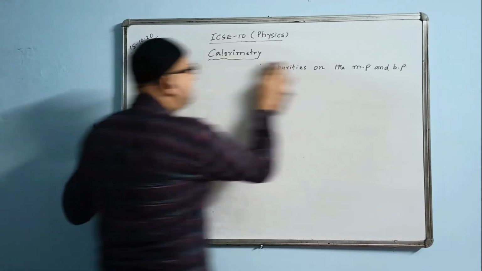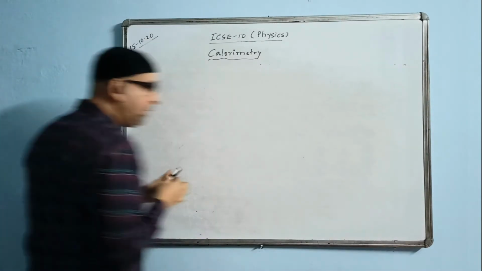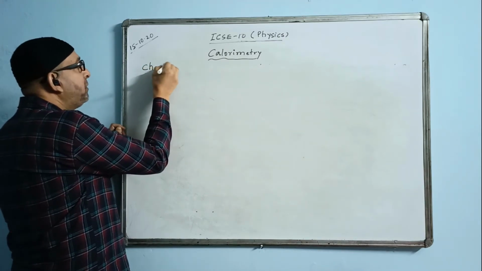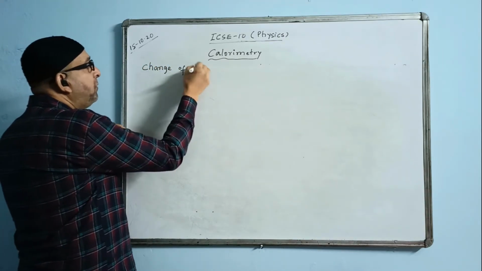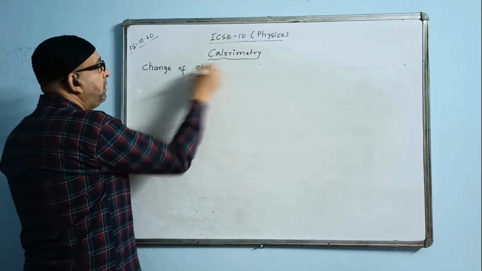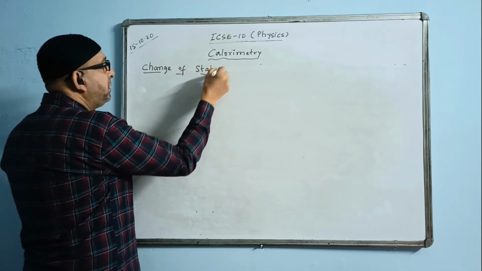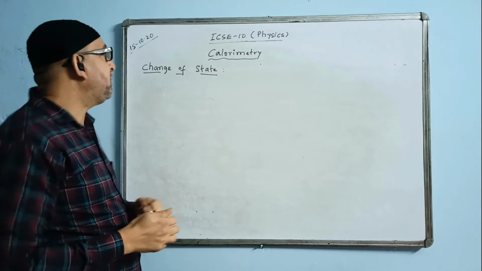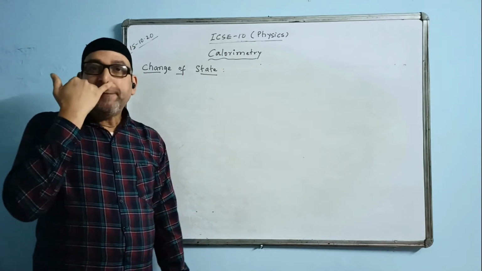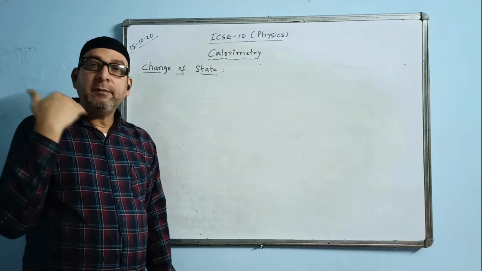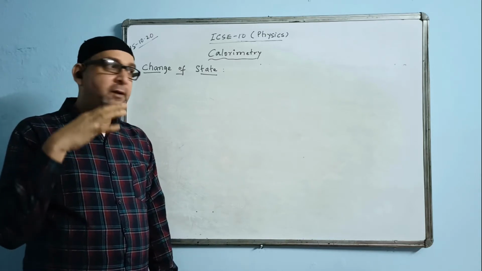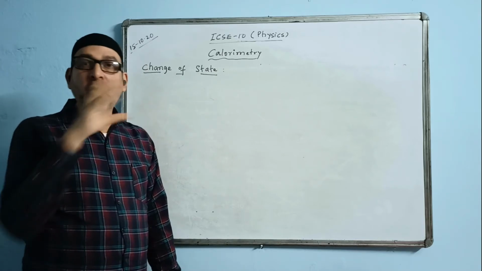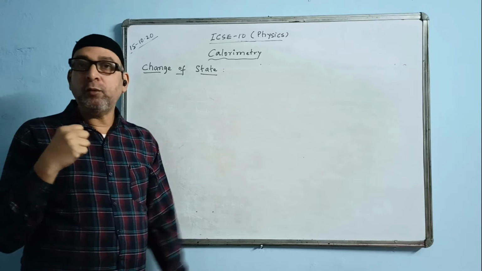Now another topic is change of state. What is the meaning of change of state? When we continuously heat a substance or we continuously cool a substance. Cool means you are absorbing heat from the substance, the body will get cooled.